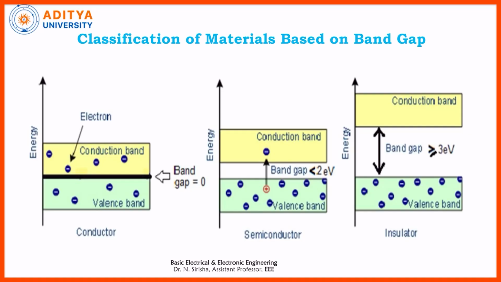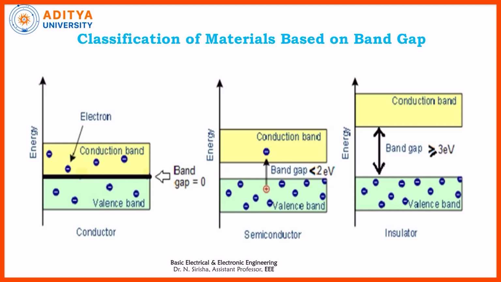In the case of an insulator, the conduction band is at the top and the valence band is at the bottom, and the band gap between them is very large. The valence electrons present in the outermost shells can't pass through the band gap to the conduction band.